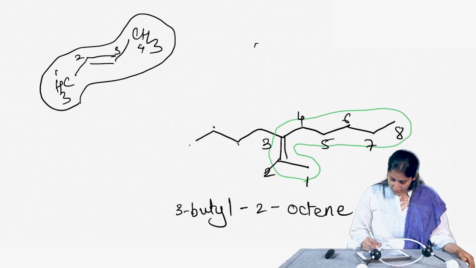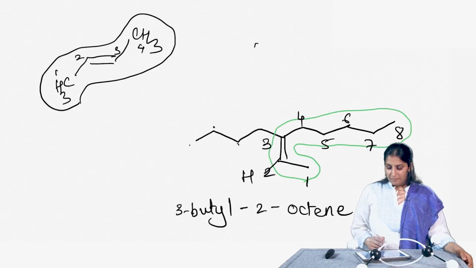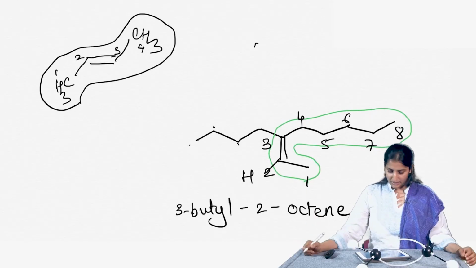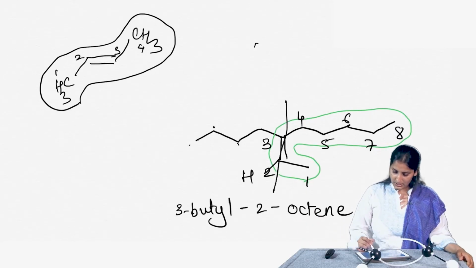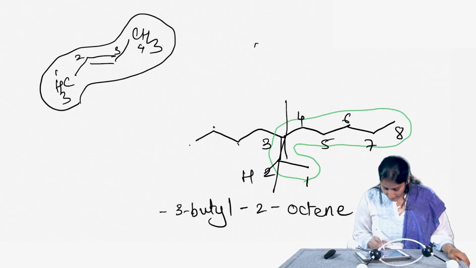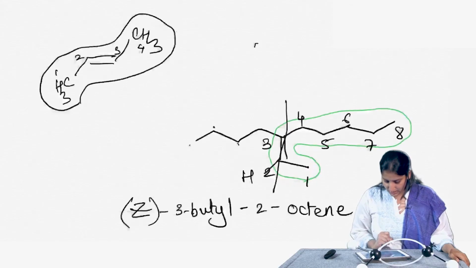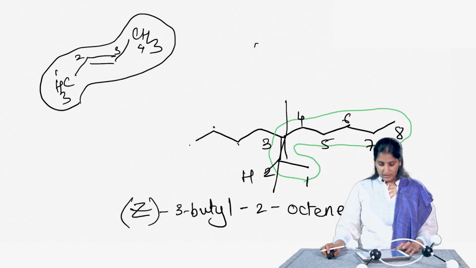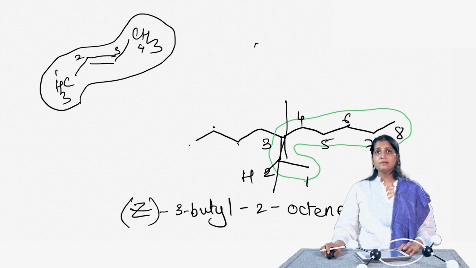If I complete this molecule with the hydrogen, I can see that all the high priorities lie on this side of the double bond and the low priorities lie on this side of the double bond. So, what you have here is a Z alkene. So, this is a Z-3-butyl-2-octene molecule. Let us take a couple more examples.